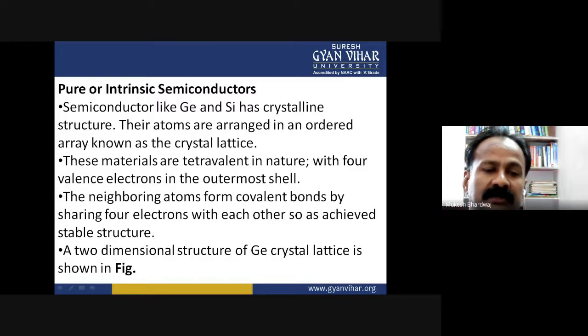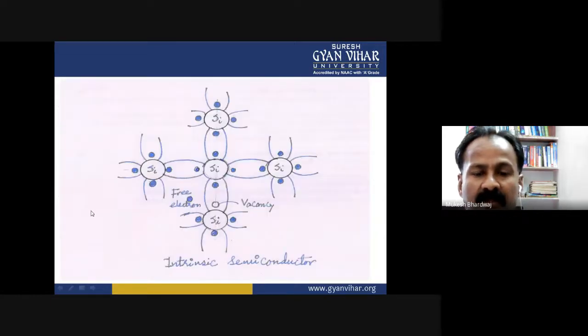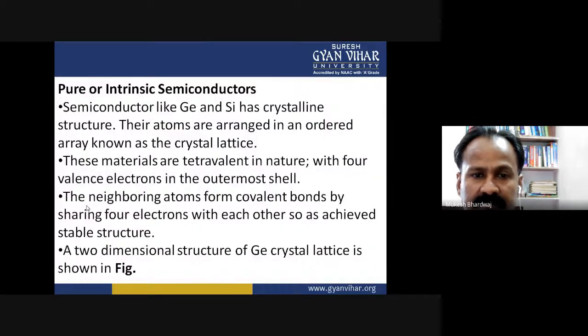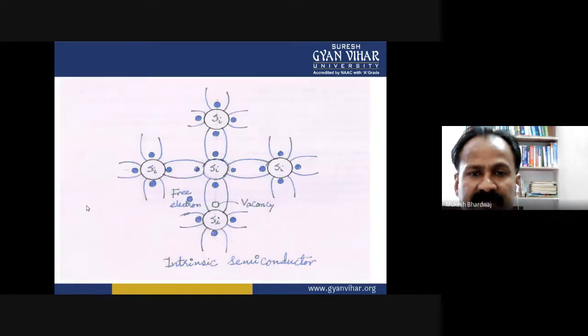So I'll show the lattice structure of silicon instead of germanium.